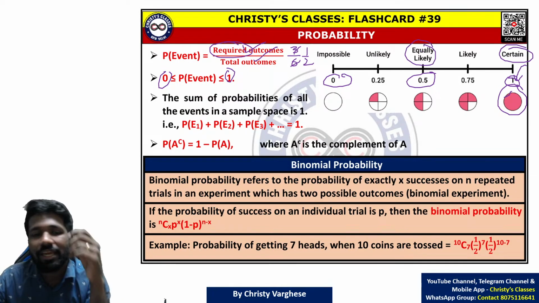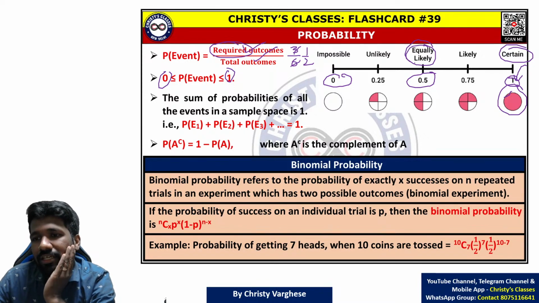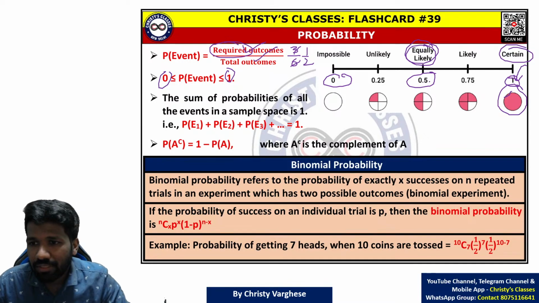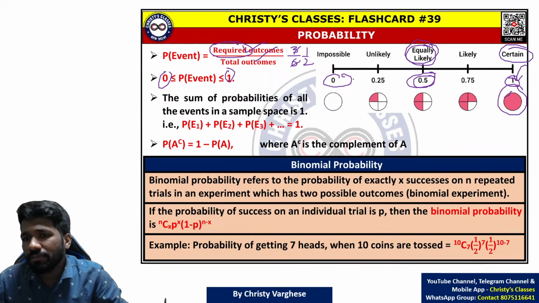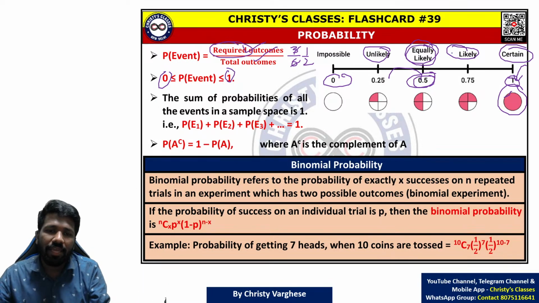Okay, coming back to it. If the probability of something is half or 50%, that is called equally likely. When you toss a coin, the probability of getting a head is 50%. That is half chance. Tail is also half. If it is less than half, that is called an unlikely event. If it is more than half, that is called a likely event.